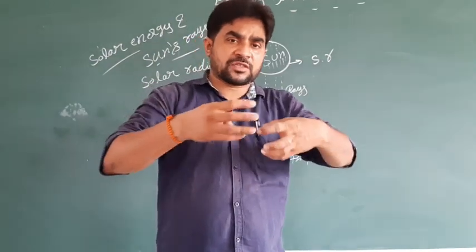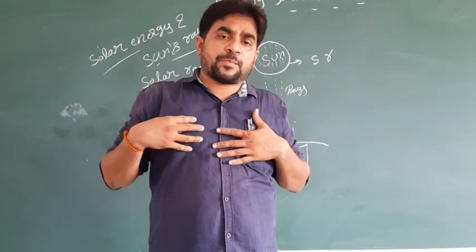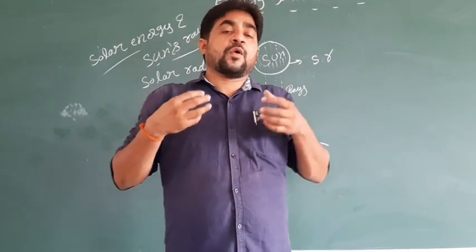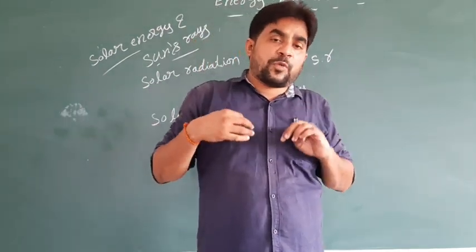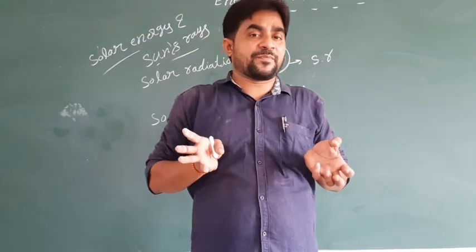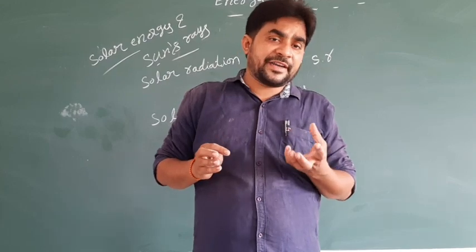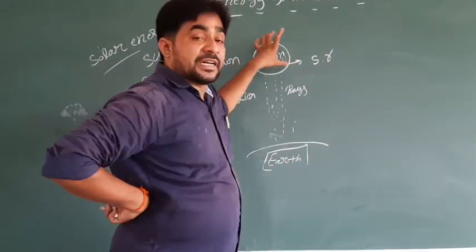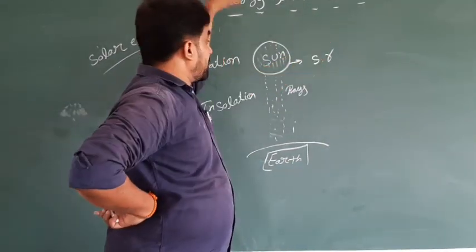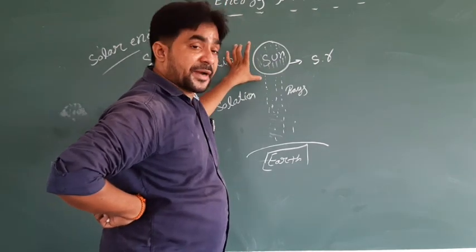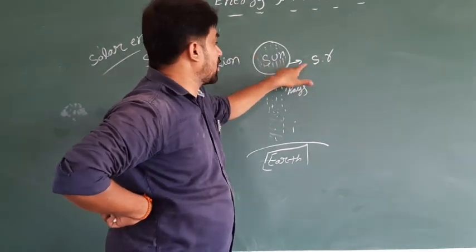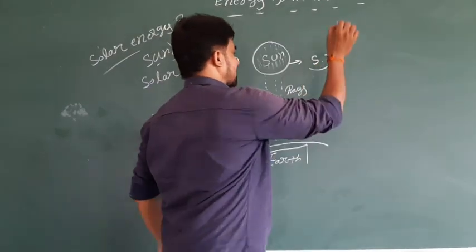Similarly, imagine that your body is a sun. Just as the body releases heat, the sun is also releasing energy, in the sense of emitting. The energy which is emitting from the sun is called solar radiation.